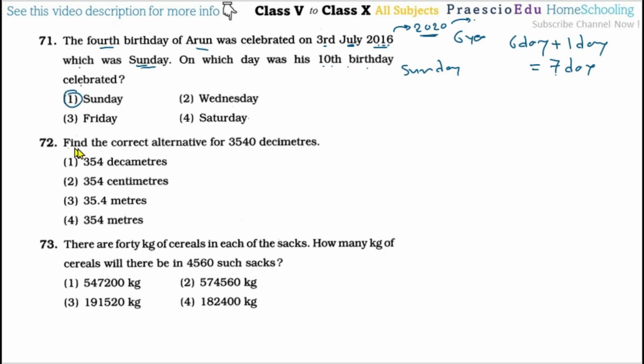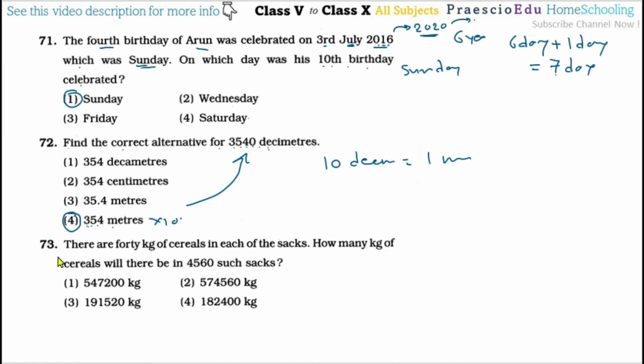Then question number 72, find the correct alternative for 3540 decimeter. For this one, decimeter means divided by 10. So 10 decimeter is equal to 1 meter. Okay, so that is the perfect conversion here. So 354 meter. After multiplication, that will come as decimeter. So option number 4 is the correct one.